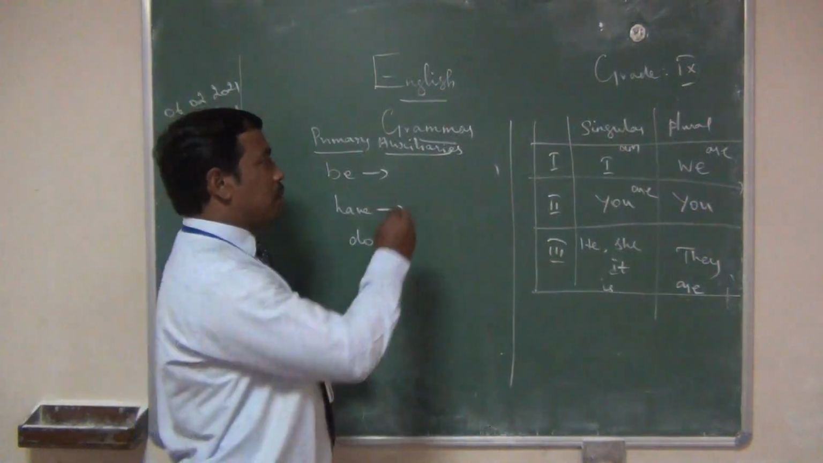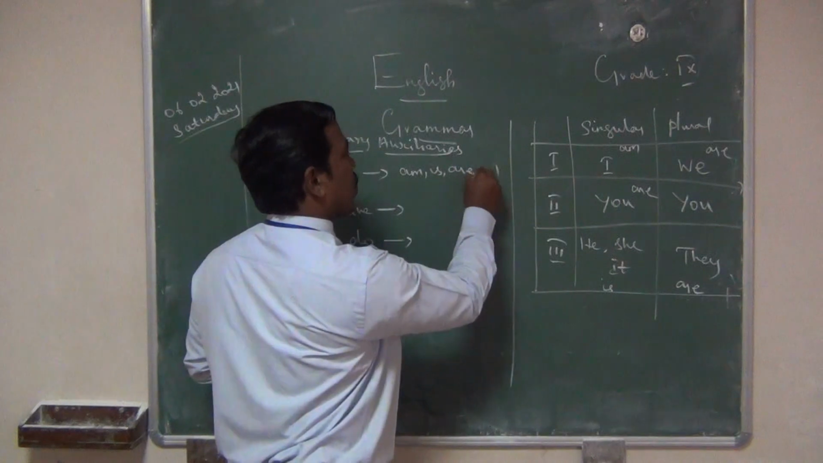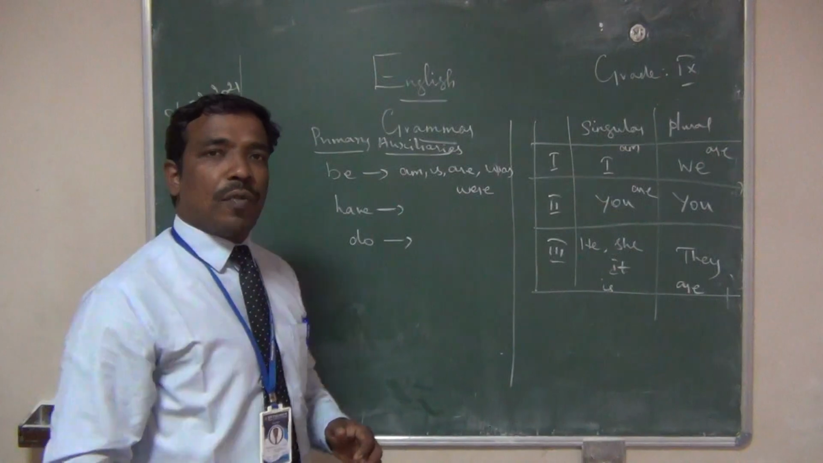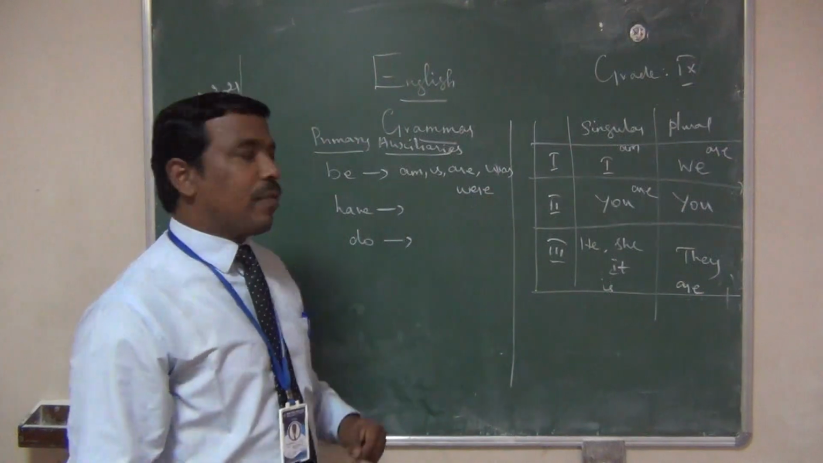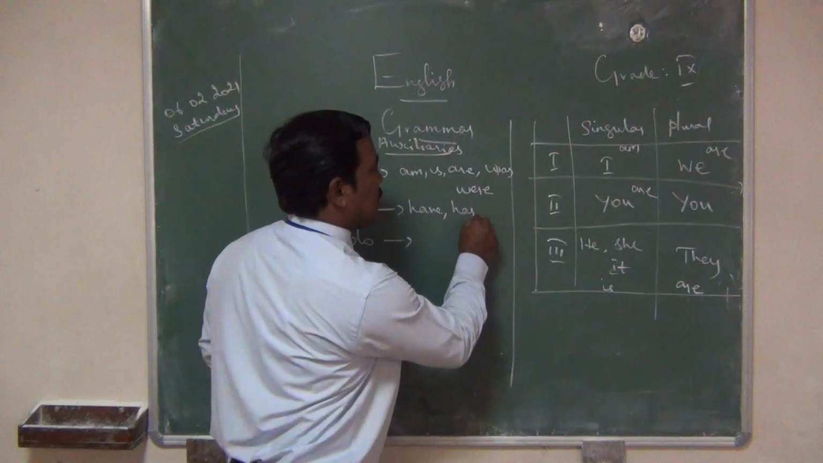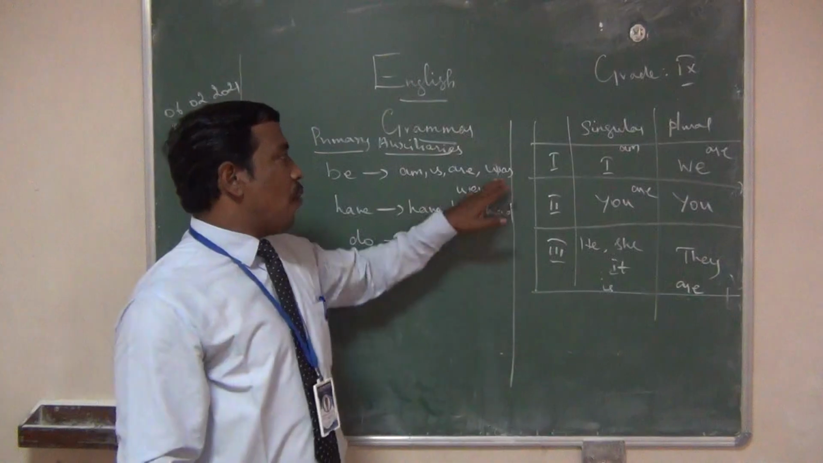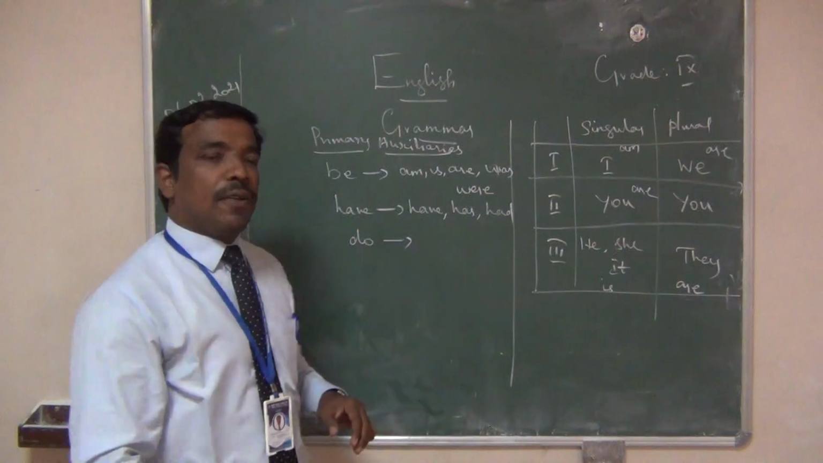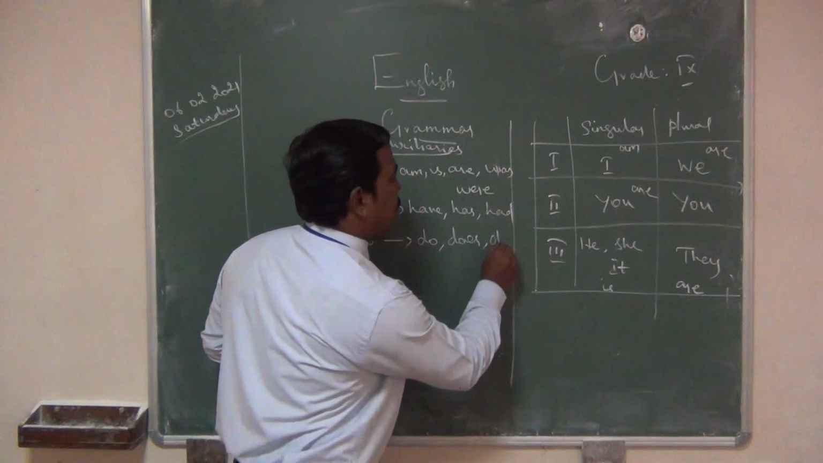What are be form verbs? Be form verbs means am, is, are, was, were. These five are called be form verbs. What are have form verbs? Have, has for present tense, had for past tense. Here am, is, are for present tense, was or were for past tense. Here have, has for present tense and had for past tense. Here do, does for present tense, did for past tense.